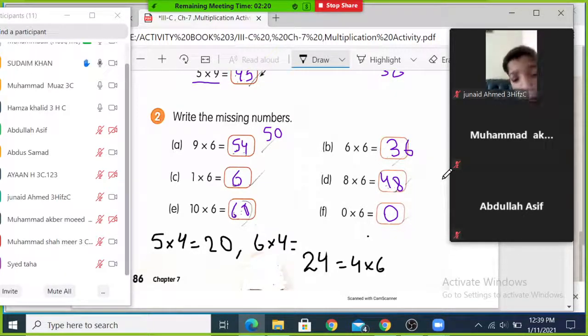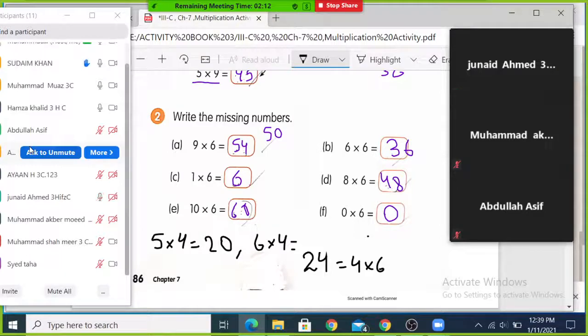Who is this boy? Yes, Muhammad Umar is there. Umar is present. Daniel Taj is present? Daniel Taj is absent. Daniel is there? No. Muhammad Ayan is there, present. Hassan Ali Shah is absent today. Don't write anything.